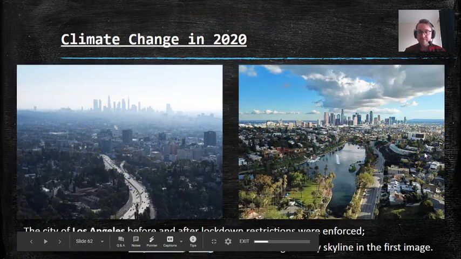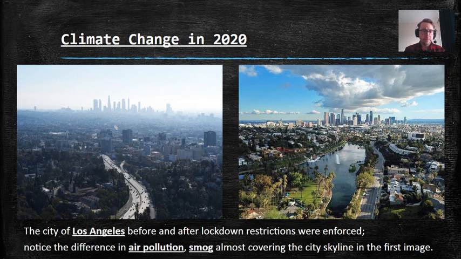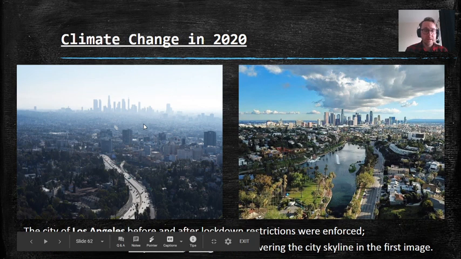So, you can see a few of these pictures popping up probably on the web, on social media, and news articles as well. There's a good one that shows how you can see, it's a before and after shot of the Himalayan mountains. And you can see in the first picture, the before picture, it's basically just a cloud. There's nothing. There's just foggy smoke. But after the restrictions brought on by coronavirus, you can actually see the mountains from miles and miles and miles away. So this is a picture of Los Angeles, US represent. Before and after lockdown restrictions were enforced, you can see the cars on the road, you can see the smog, that air pollution, a bit of light pollution. And then look at this.